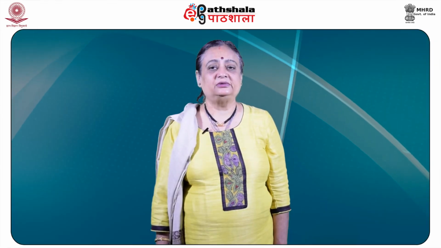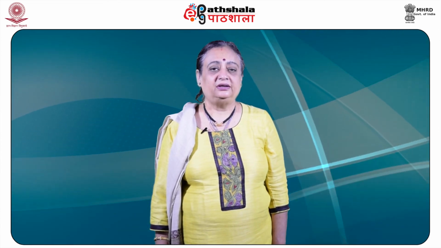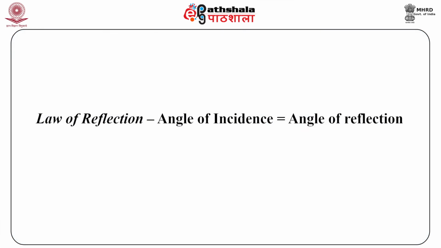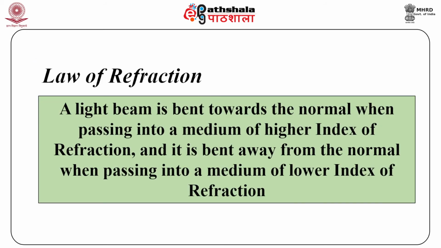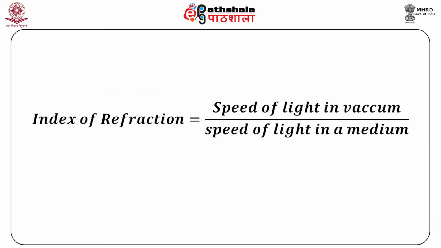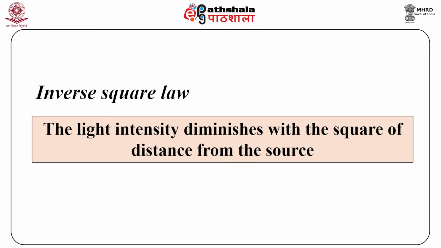Now, Maxwell's relations could explain most phenomena involving light which were known at that time. The law of reflection: what is that? It says that the angle of incidence is equal to the angle of reflection. The law of refraction: a light beam is bent towards the normal when passing into a medium of higher refractive index, and it is bent away from the normal when passing into a medium of lower index of refraction. And what is the index of refraction? It is the speed of light in vacuum divided by the speed of light in a particular medium. The inverse square law: the light intensity diminishes with the square of distance from the source.